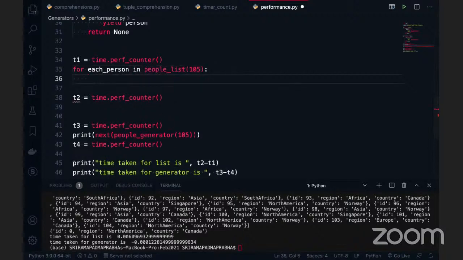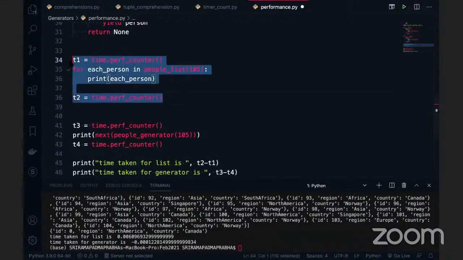Does it work this way? Yes, sir, this is the correct way, I think. Yeah, this is the correct way, because that's where we can 100% prove that generators are much faster. Now we'll go to this for, and this is done. I'm keeping both of these within the time frame only.